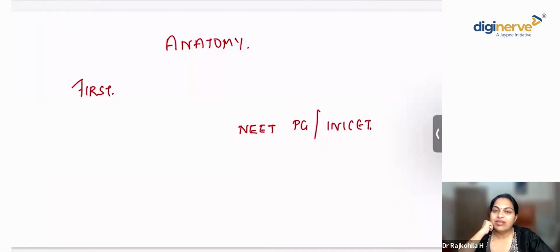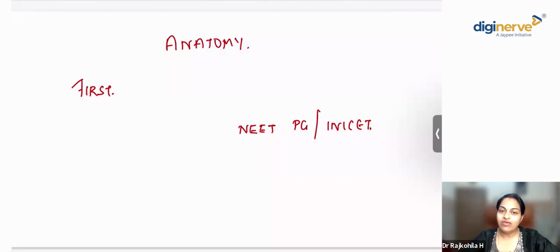Guys, anatomy is a very easy subject and you can easily score marks in it, isn't it? Some of you might be first year students. Some of you might be preparing to write your NEET PG or INICET. And some of you might have started early preparation for your NEET PG beginning from the first clinical. So what is the difference you notice while you read anatomy when you did it for your first MBBS and when you prepare for NEET PG?